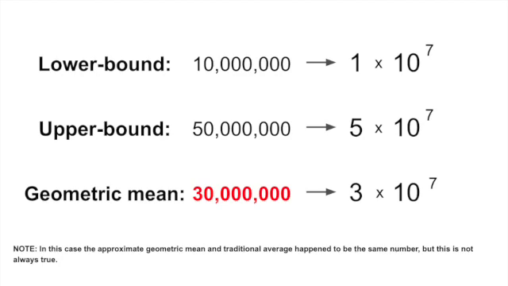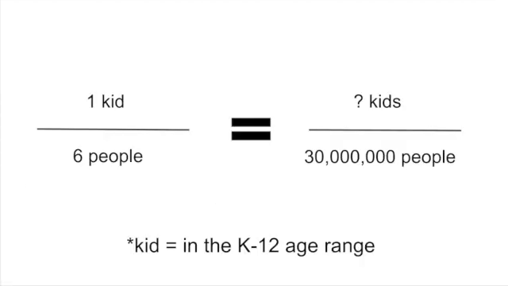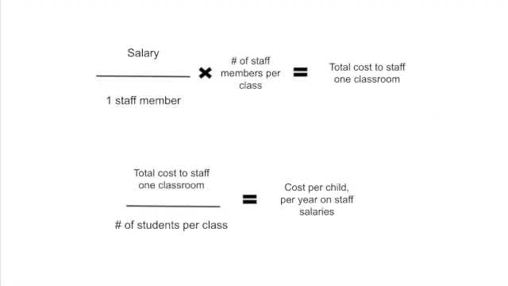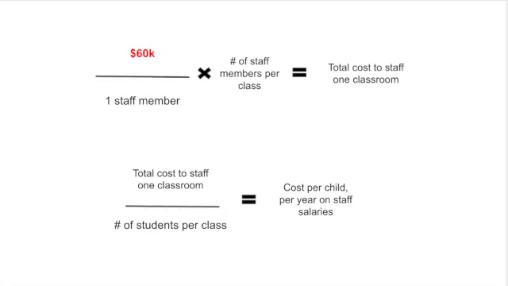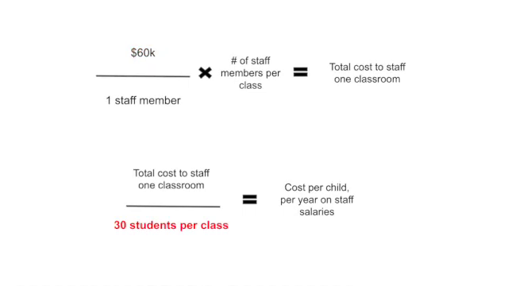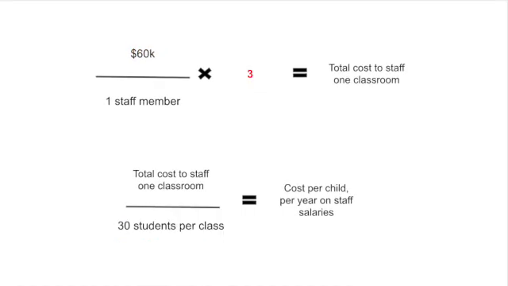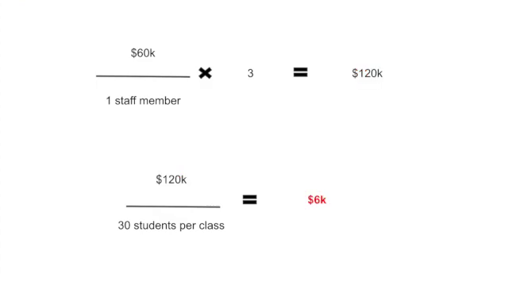From here, I can take a guess that about 1/6 of the US population is within the K-12 age range. That's about 5 million kids in New York. I would guess that most teachers get paid about $60,000 a year and that there are about 30 kids in a class. If there are about 3 general staff members for every class of students, that gives us about $6,000 spent per child per year on staff salaries.